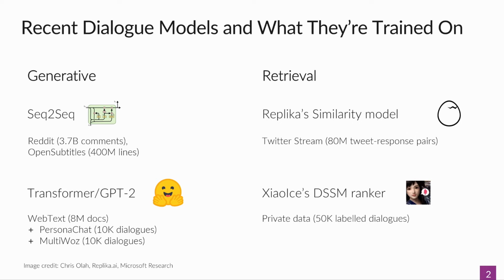We also have retrieval models normally used in production systems, like Replika's context response similarity model trained on Twitter Stream containing tens of millions of tweet response pairs, and a deep semantic similarity model-based ranker in Microsoft's XiaoIce system trained on a private dataset of tens of thousands of labeled dialogues.